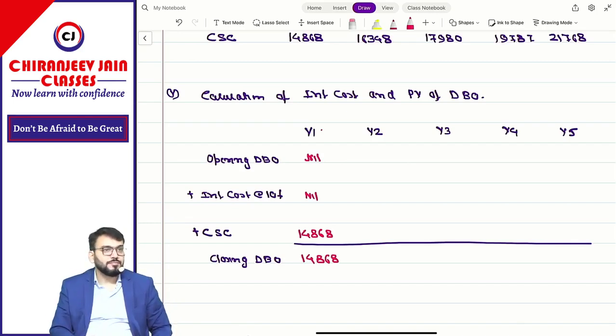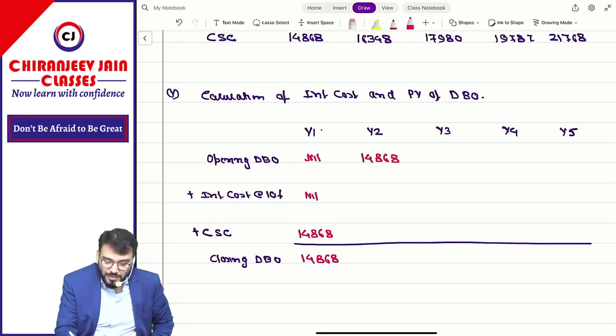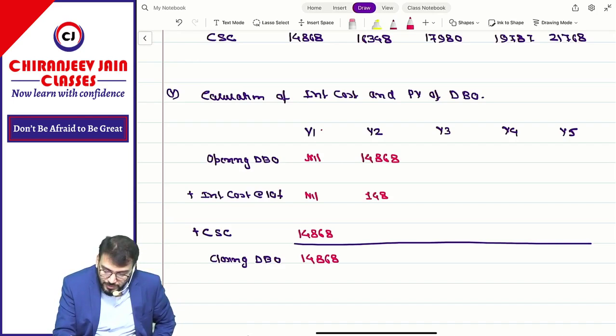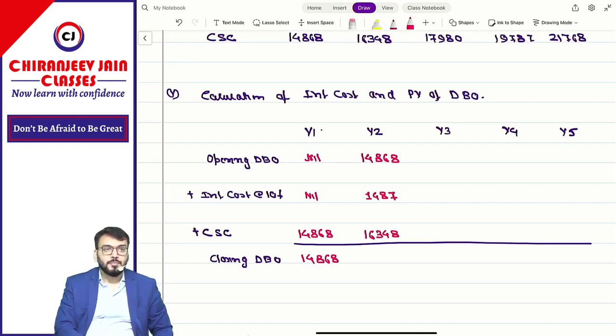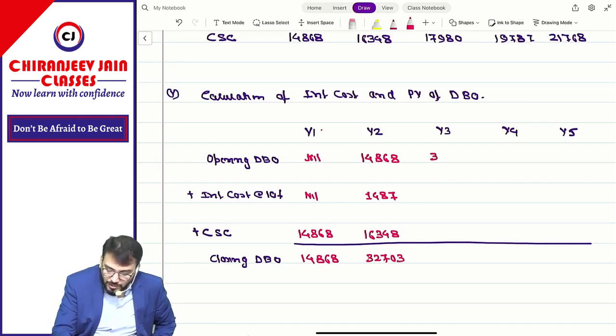Understood this calculation? This will become the opening DBO of which year? Now the interest will be calculated on this amount. It will be 1,487. What is the current service cost? 16,348. How much? 32,703. Once again we'll do 32,703. Interest will be 3,270 and current service cost 17,980.